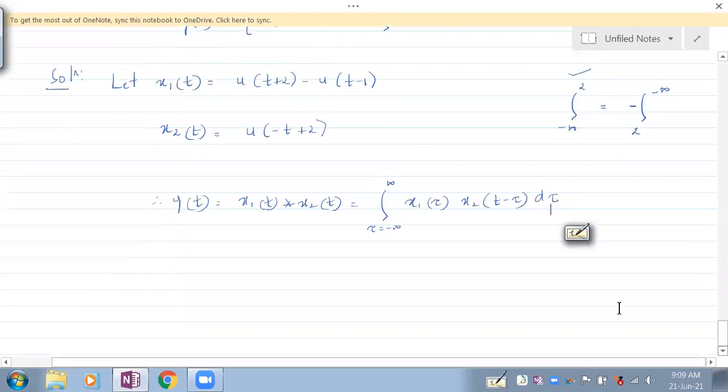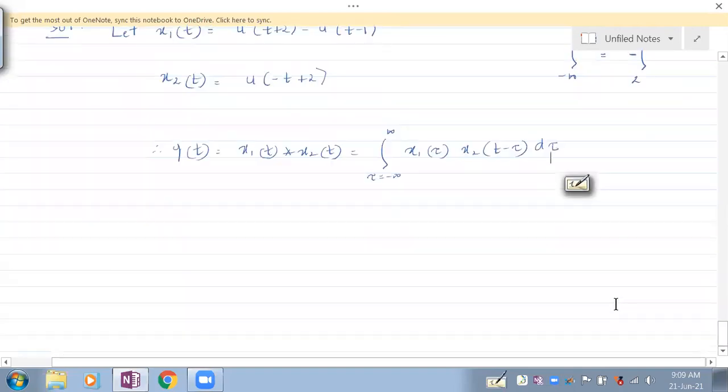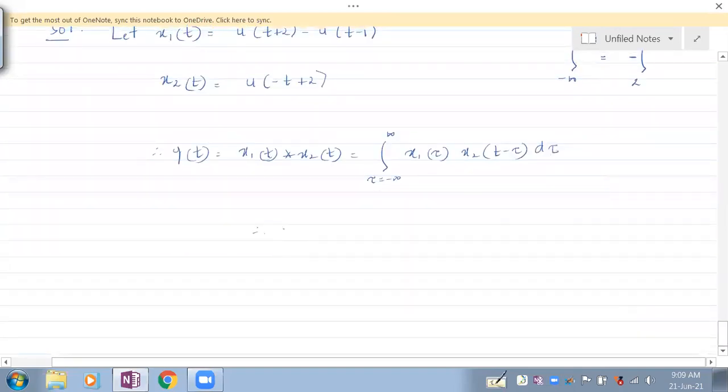Let's bring in x1 of tau and x2 of t minus tau here. So y of t would be the integration, tau from -infinity to infinity, of u of tau plus 2 minus u of tau minus 1. So this is the first signal, written with respect to tau now.